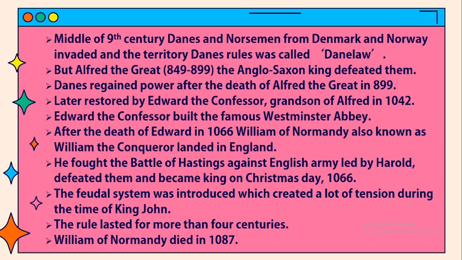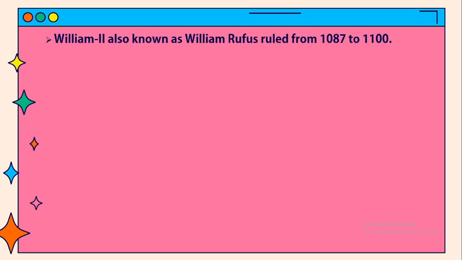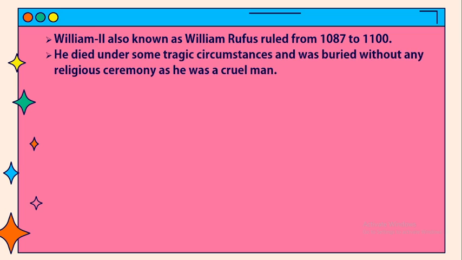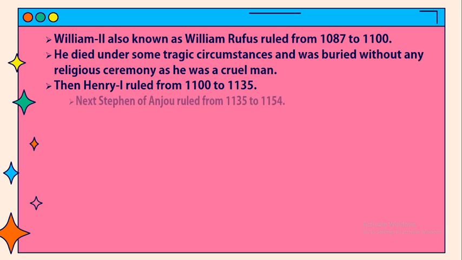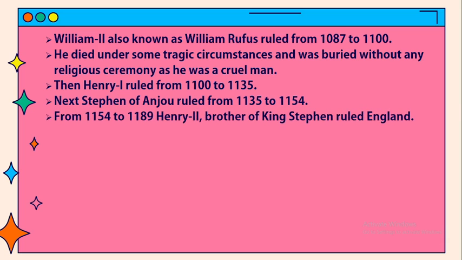William of Normandy died in 1087. William II, also known as William Rufus, ruled from 1087 to 1100. He died under some tragic circumstances and was buried without any religious ceremony as he was a cruel man. Then Henry I ruled from 1100 to 1135. Next Stephen of Anjou ruled from 1135 to 1154. From 1154 to 1189 Henry II, brother of King Stephen, ruled England.